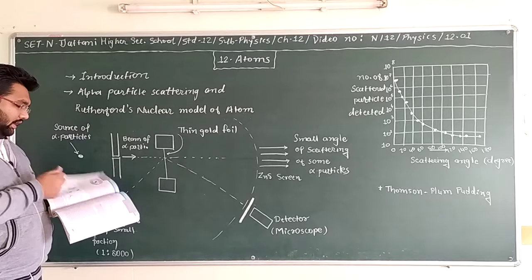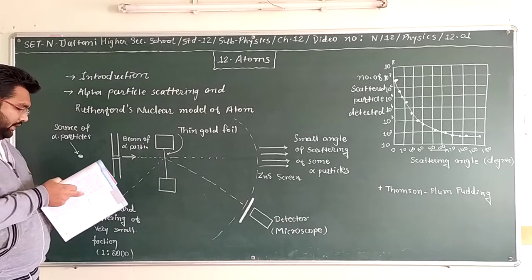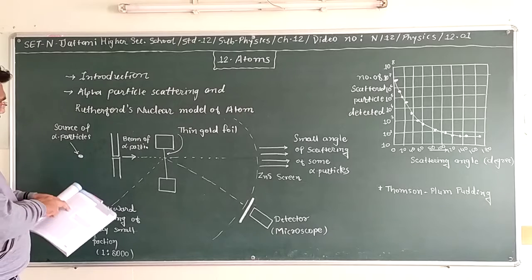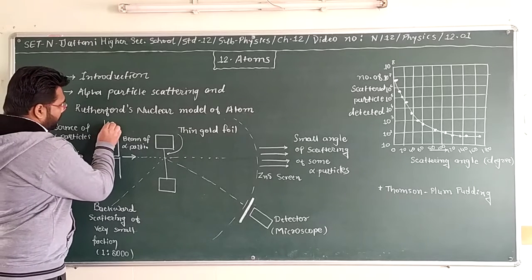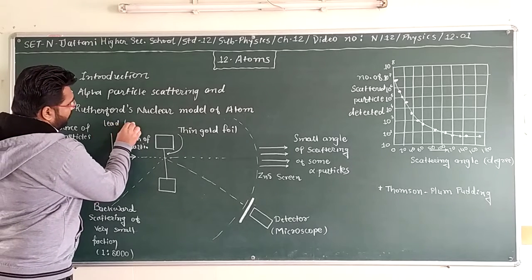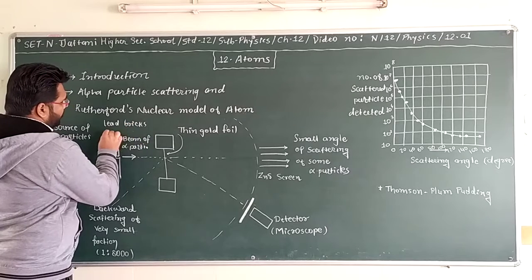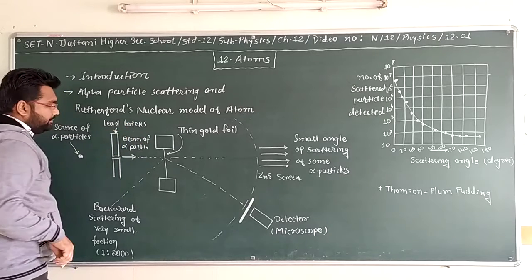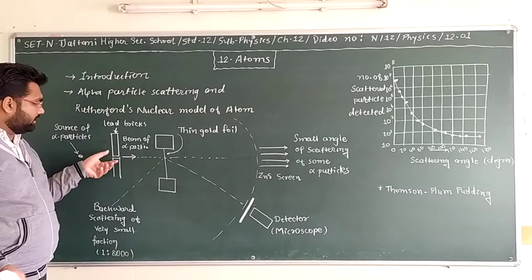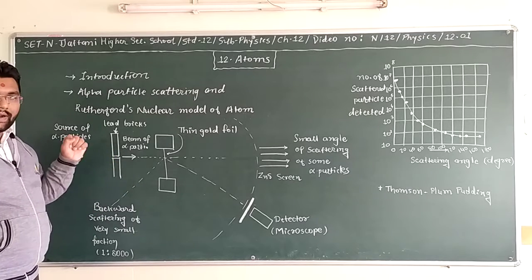In the figure we can see that the bricks are of lead, so these are lead bricks which make the slit for alpha particles.